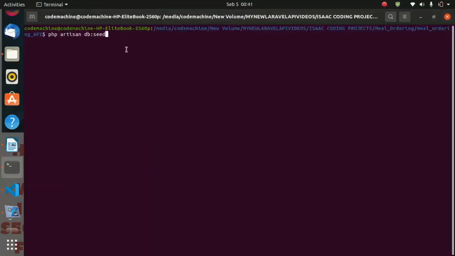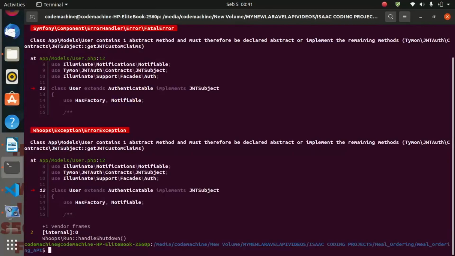Okay, let us analyze this error. As you are seeing, the error is saying class App\Models\User contains one abstract method, and it must therefore be declared abstract or implement the remaining methods. So you are seeing that it is complaining that we must implement getJWTCustomClaims.